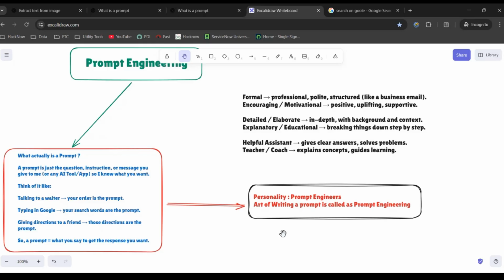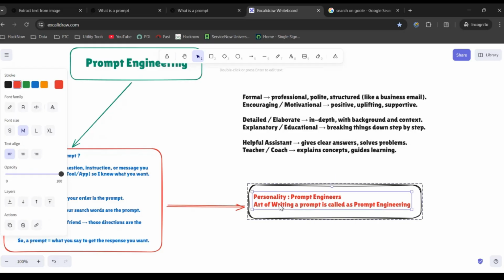But now, what is prompt engineering? It is the art of writing a good prompt. That means mastering how to write a prompt is called prompt engineering. Yes or no? Mastering the art of writing a good prompt is called prompt engineering. It's very simple. I can also say writing excellent prompts is called prompt engineering.